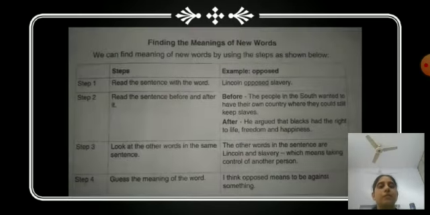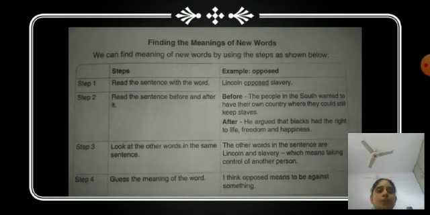Here is the first one, finding the meanings of new words. How can you find out the meanings of new words? New words means the difficult words or the words you will encounter for the first time. So for that we have 4 steps. We will follow these 4 steps.